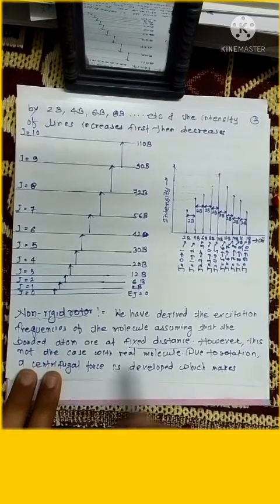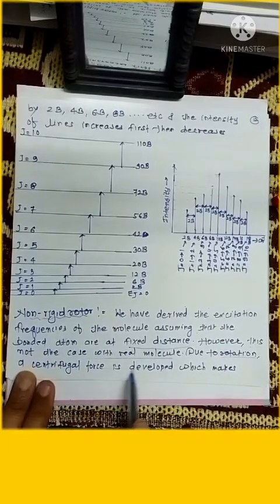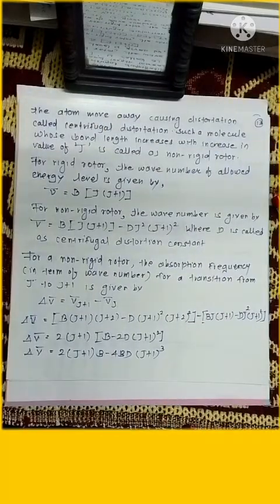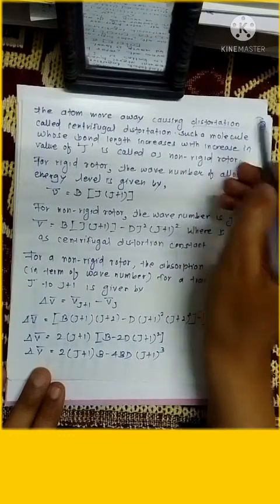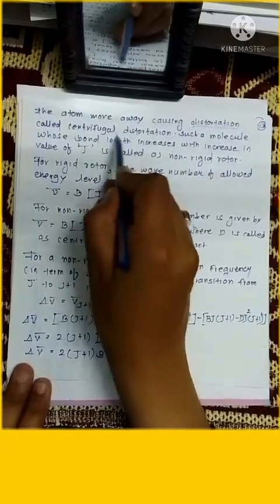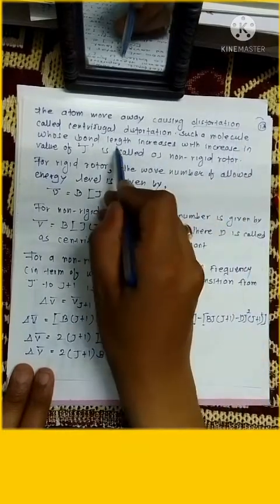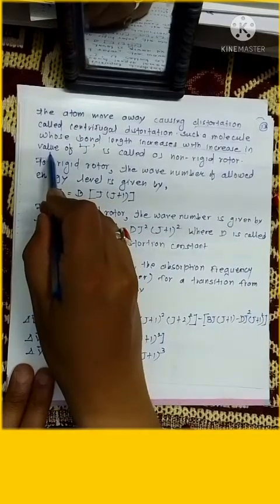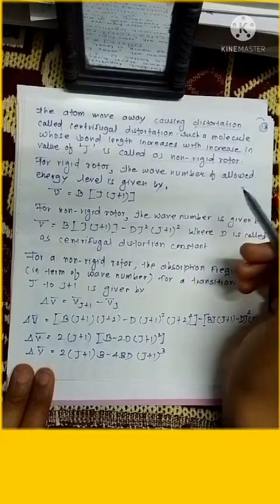However, this is not the actual case with a real molecule. Due to rotation, centrifugal force is developed which makes the atoms move away, causing distortion. This is called centrifugal distortion. Such a molecule whose bond length increases with an increase in the value of J is called a non-rigid rotor.